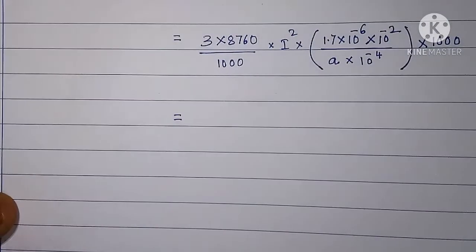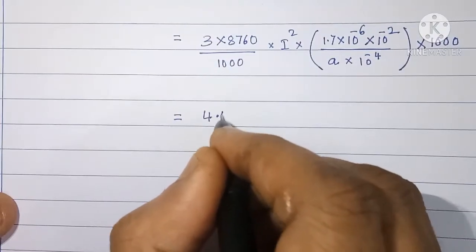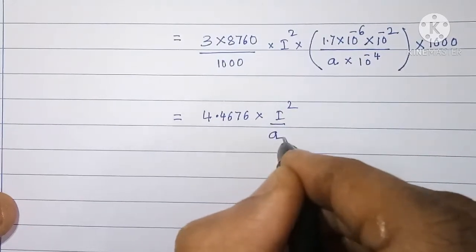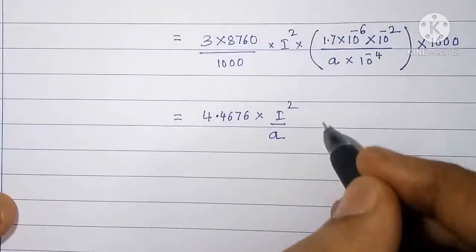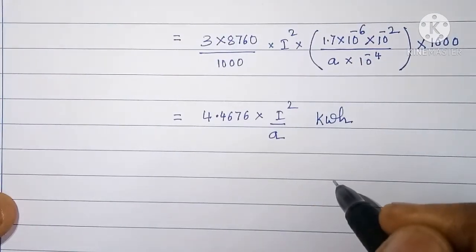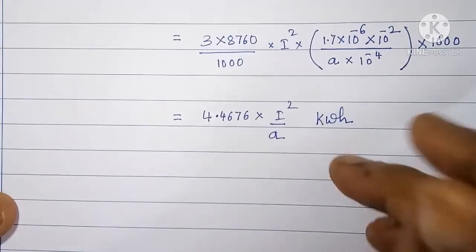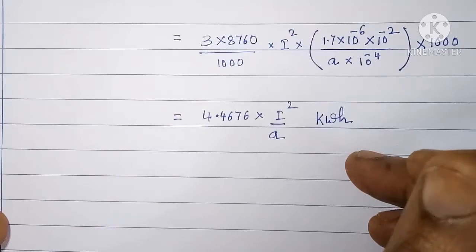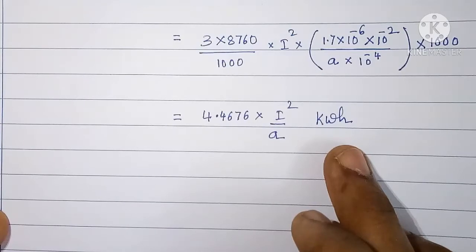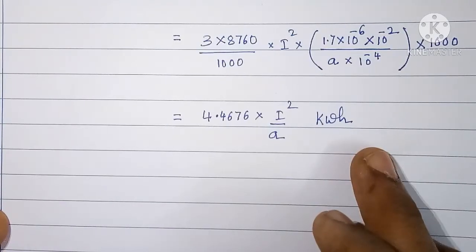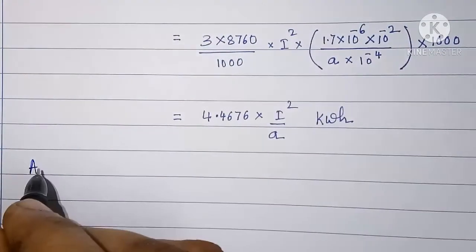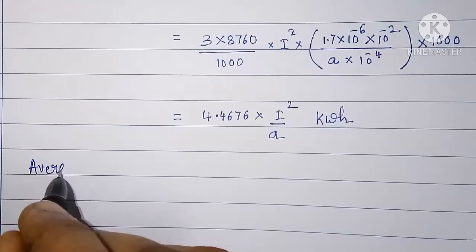Simplifying, we get 4.4676 into I square by A kilowatt hour, and this value is per kilometer. Now we will calculate average line loss.